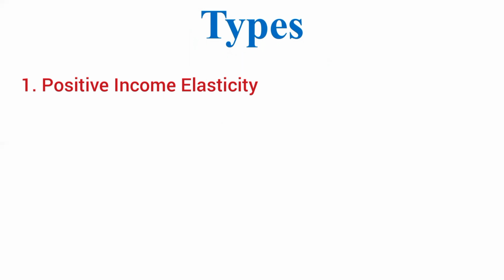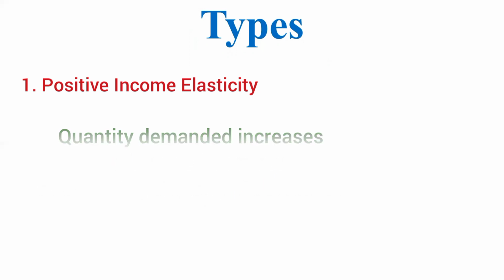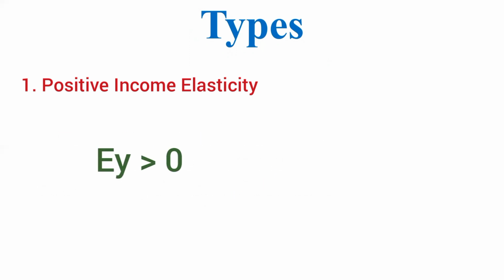Let's understand the types of income elasticity of demand. First type is positive income elasticity. This means that quantity demanded increases as income increases and quantity demanded decreases as income decreases. And therefore, income elasticity of demand is greater than zero. It is positive. Here we have two possibilities. Let's understand these two possibilities with the help of a diagram.